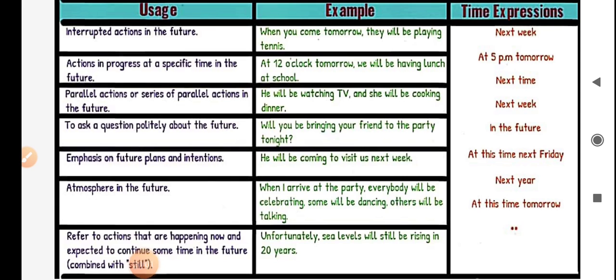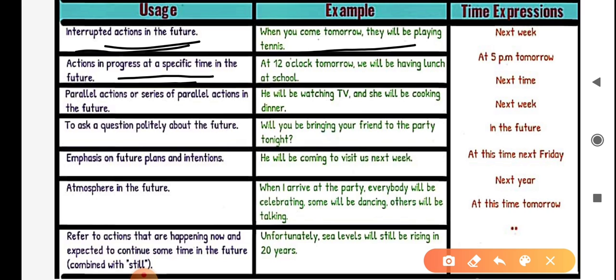Some more usage of future continuous tense with examples and time expression words. First usage, interrupted action in the future. For example, when you come tomorrow, they will be playing tennis. Next, actions in progress at a specific time in the future. For example, at 12 o'clock tomorrow, we will be having lunch at school.